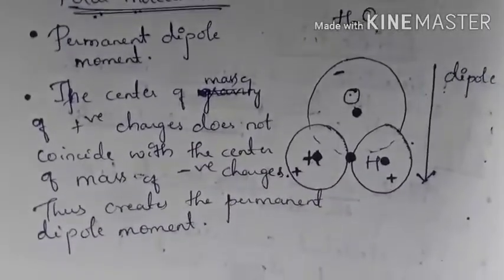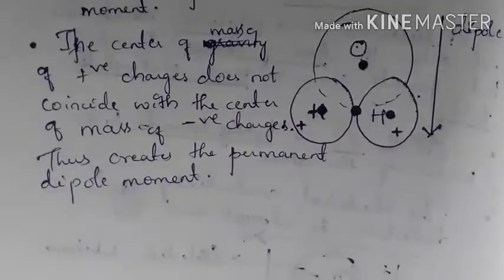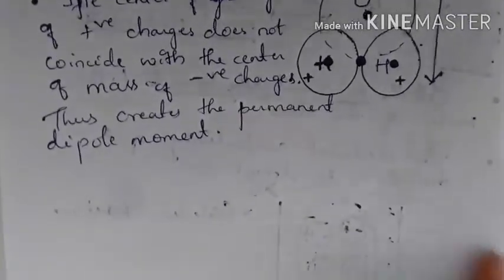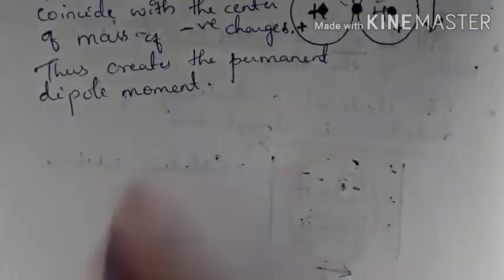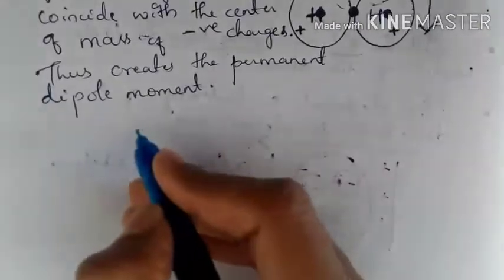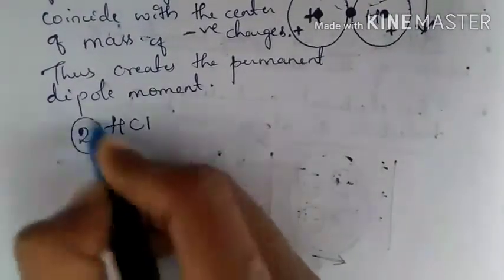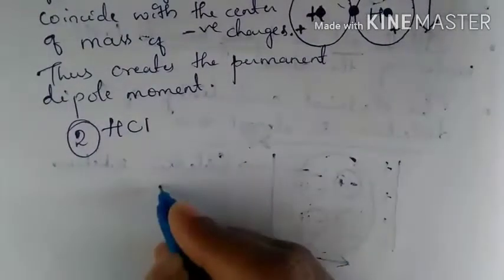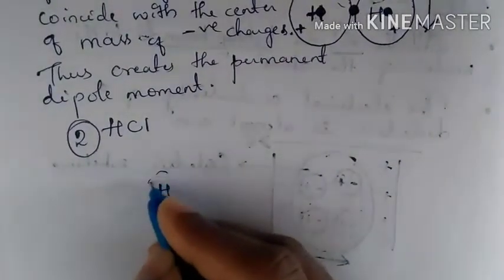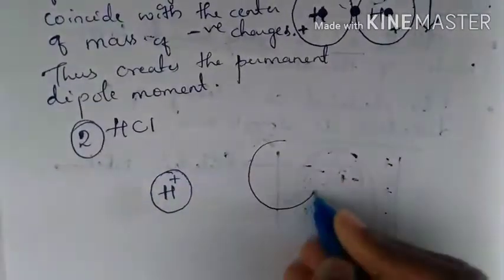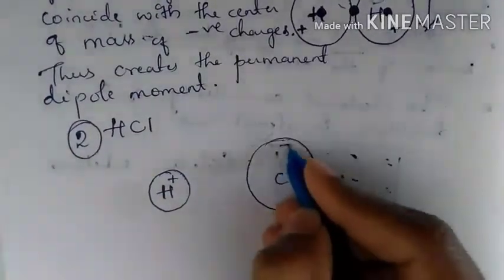So these kinds of molecules are known as polar molecules. Another example for polar molecules would be HCl. So this is the second example, HCl. In HCl, if you observe, hydrogen is positively charged and chlorine is negatively charged.